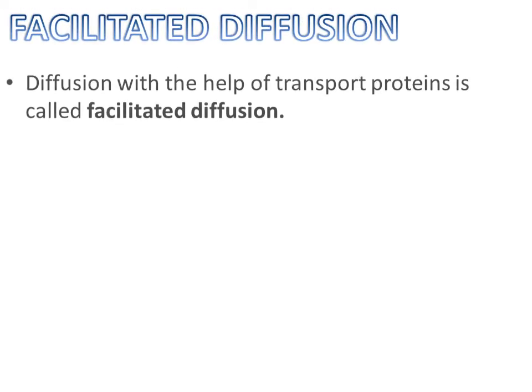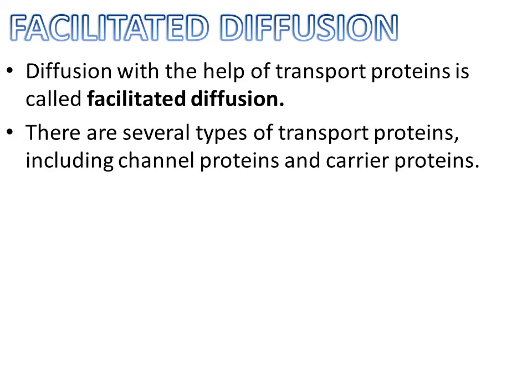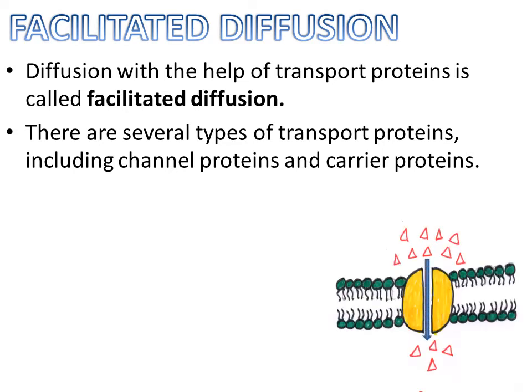Facilitated diffusion. Diffusion with the help of transport proteins is called facilitated diffusion. It is utilized by molecules that are unable to freely cross the phospholipid bilayer of the cell membrane, for example, large polar molecules and ions. This process is mediated by two distinct types of transport proteins: channel proteins and carrier proteins.